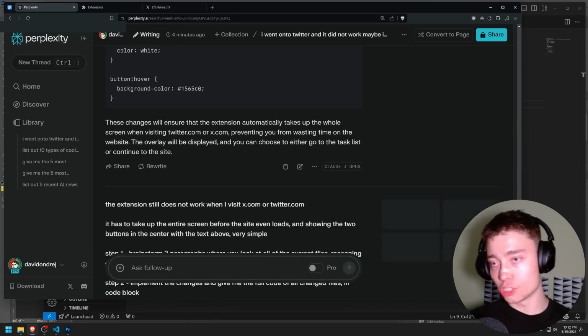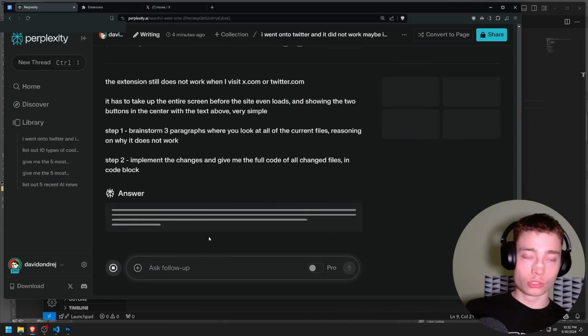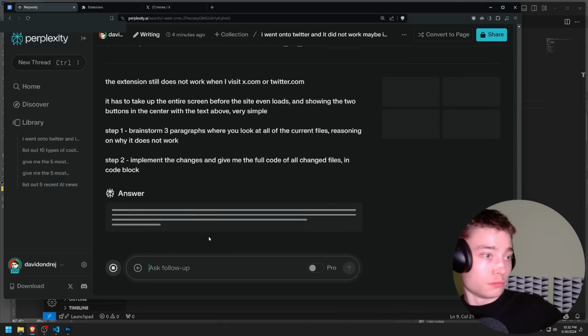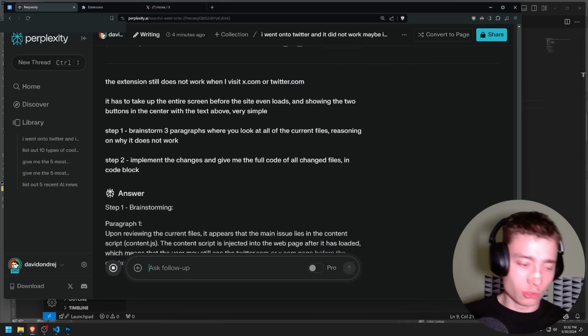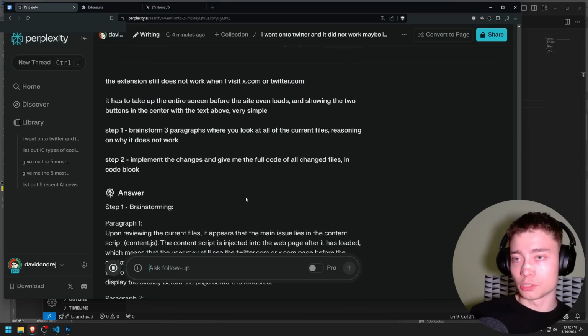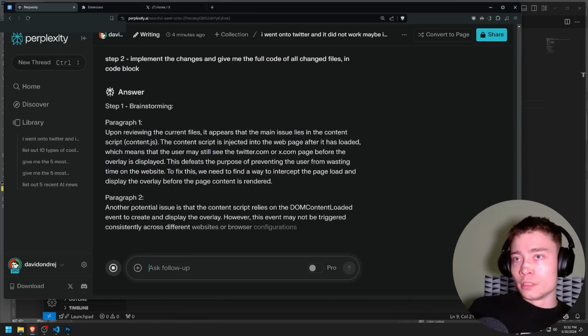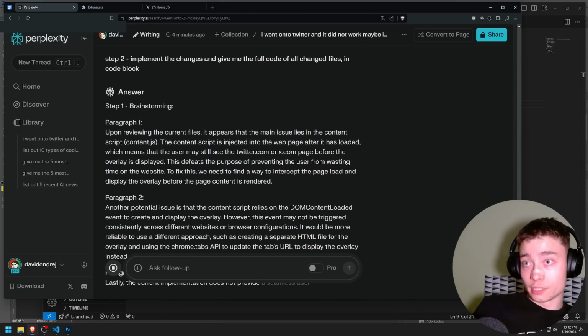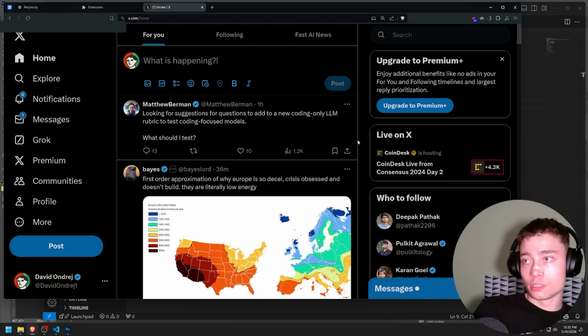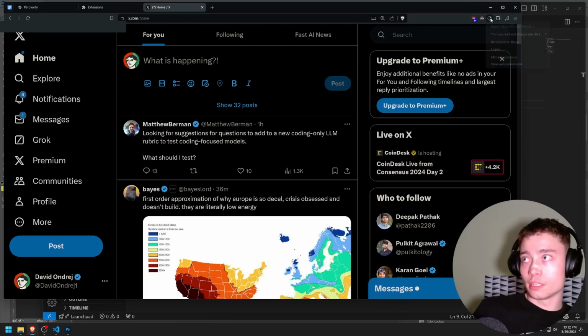I don't know why I had to mention that last time, but it's good to use code blocks for visibility, because without them it's kind of hard to orient yourself in the response. It appears the main issue lies in the content script. Script is injected into the web page after it's loaded. The overlay is not displayed though. Like, I'm here and the overlay does not display.